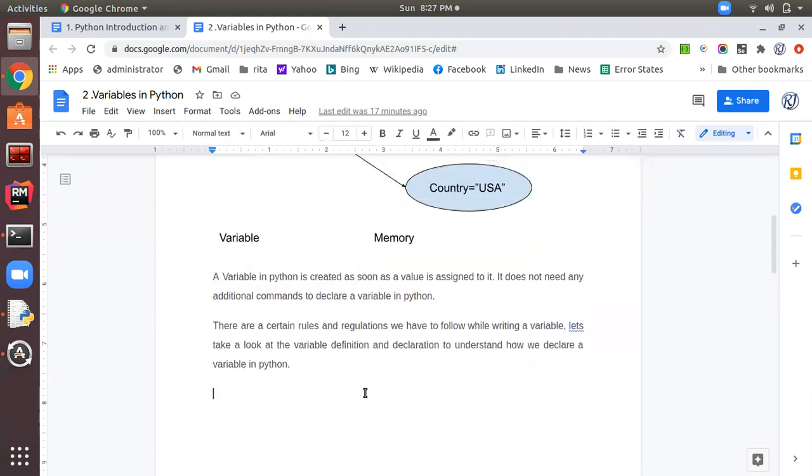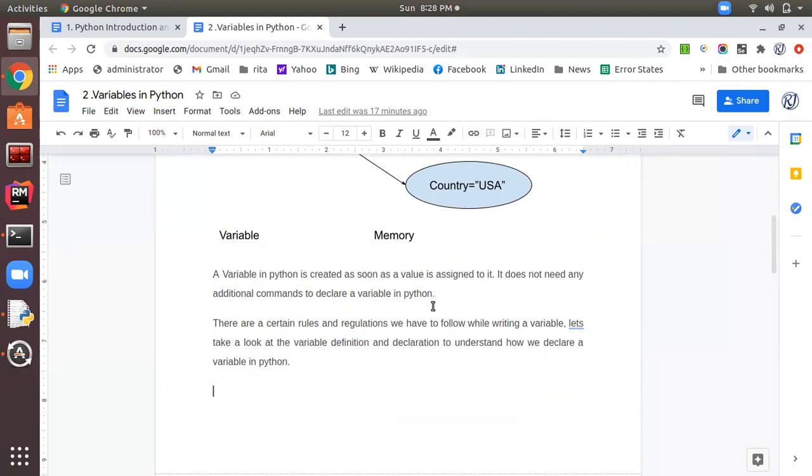So a variable in Python is created as soon as a value is assigned to it. It does not need any additional command to declare a variable in Python. Whereas in some languages, you need to give some additional command, like let A equal to B, let name equal to Tom. So in Python, it is very simple. You need not give any additional command to declare a variable in Python, right?